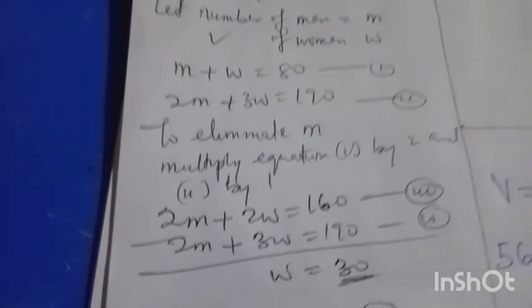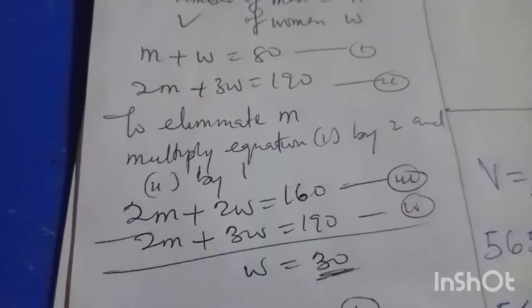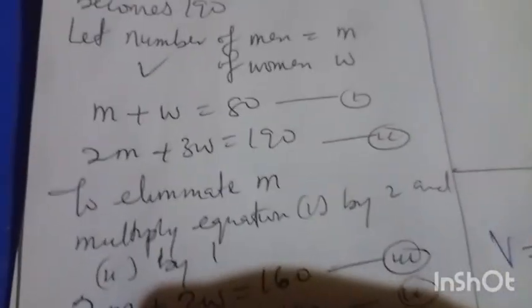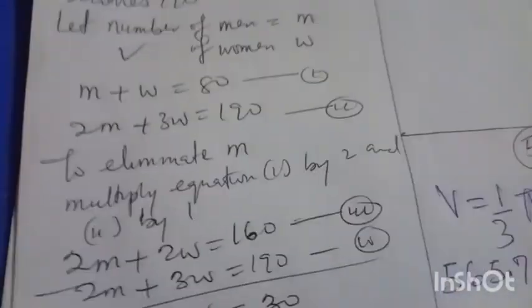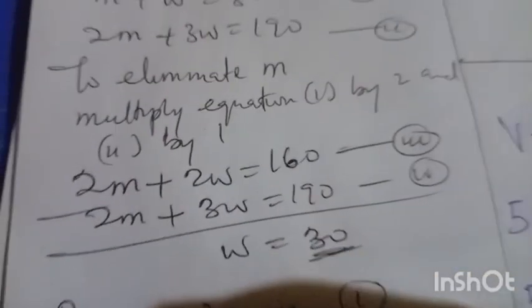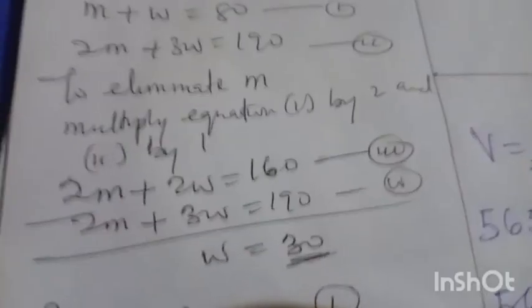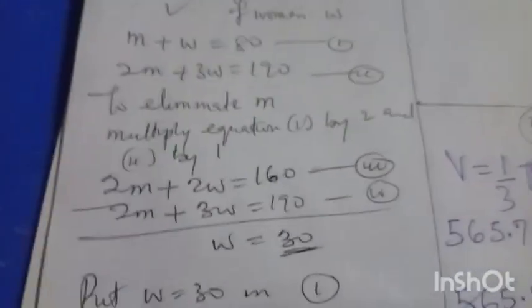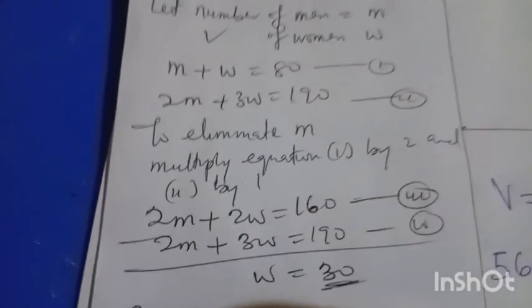Elimination method. I want to eliminate m, so I need to multiply equation 1 and 2 by the coefficient of m respectively for each of them. That is, I will use the coefficient of m in equation 2 to multiply all of equation 1, and I will use the coefficient of m in equation 1 to multiply all of equation 2. And this gives 2m on this side. That is, we have 2m plus 2w equals 160, which turns equation 1 to equation 3, and equation 4 still looks like equation 2. That is because it is being multiplied by 1.